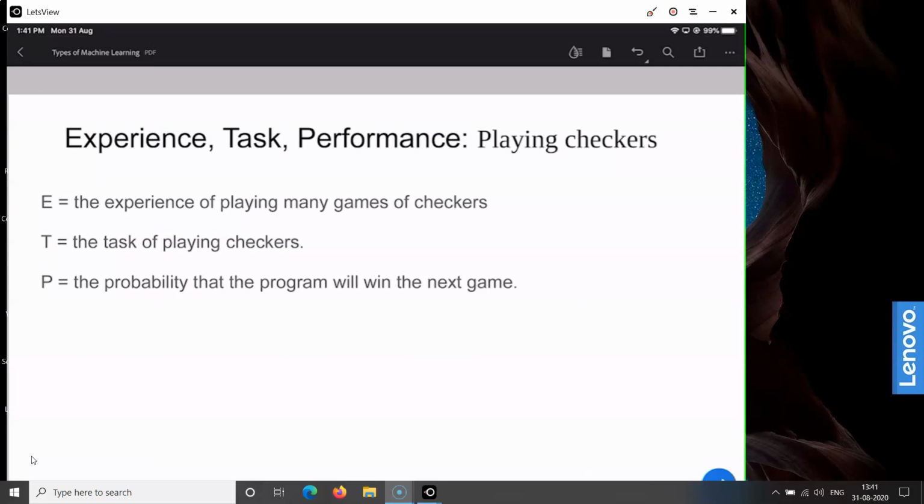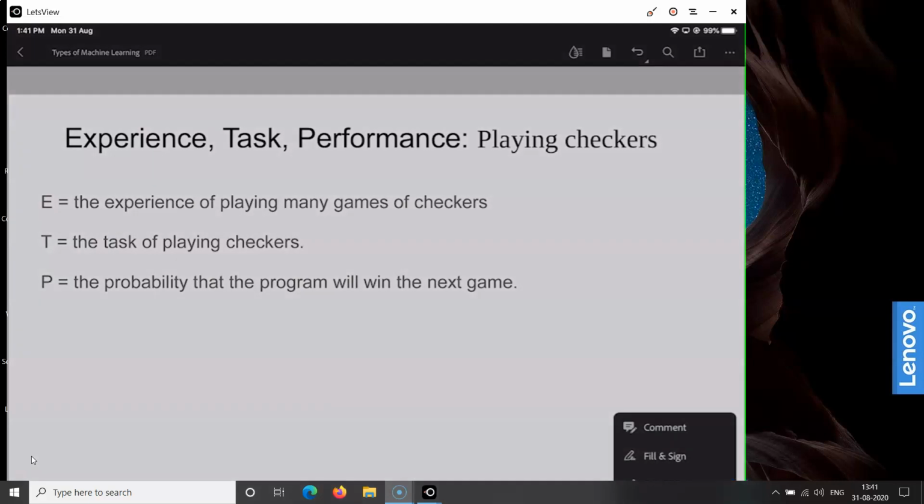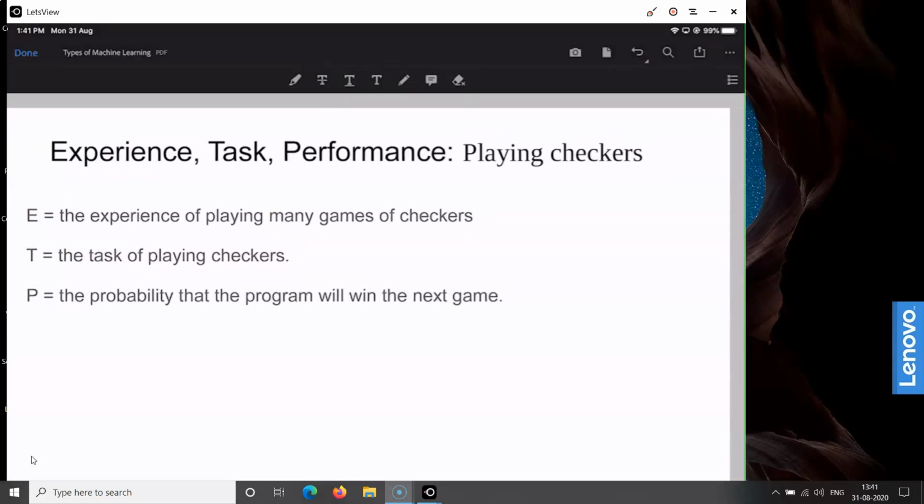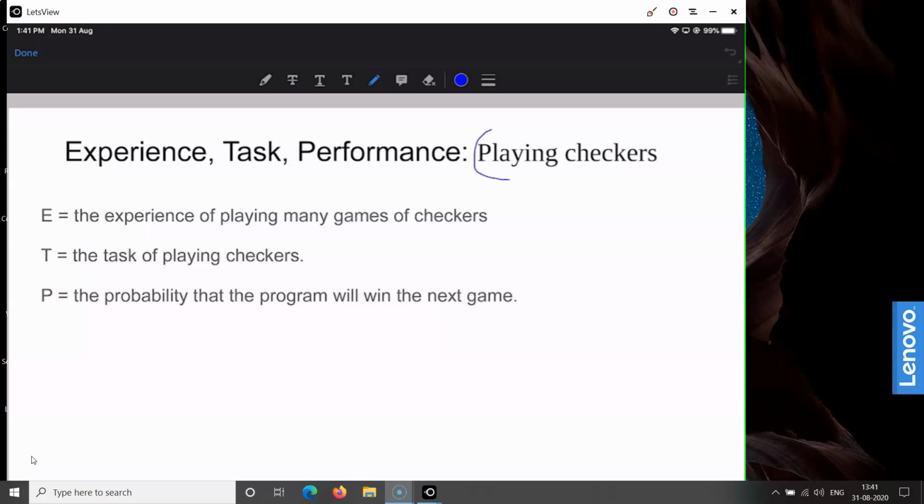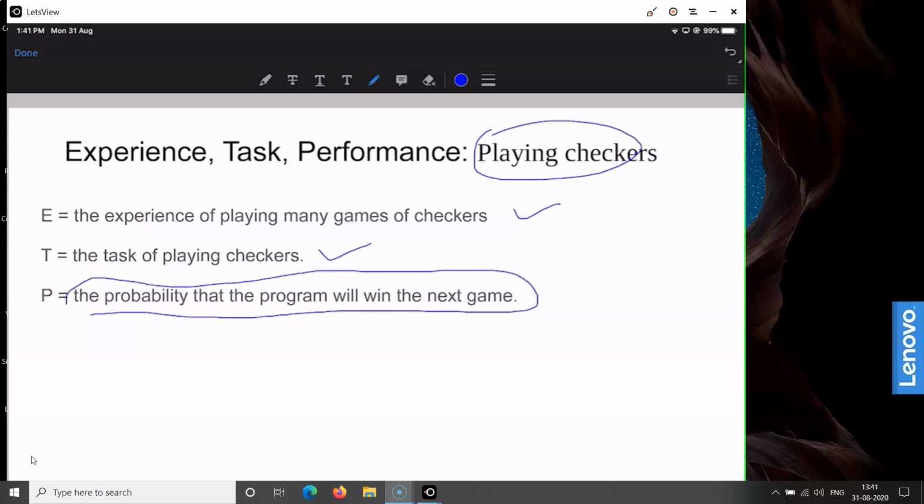Now let us take the first example of a task: playing the checkers game. The task is playing checkers, and the experience is the experience of playing many games of checkers. And how is the performance measured? By the probability that the program will win the next game. So by that, the performance of this task is measured.